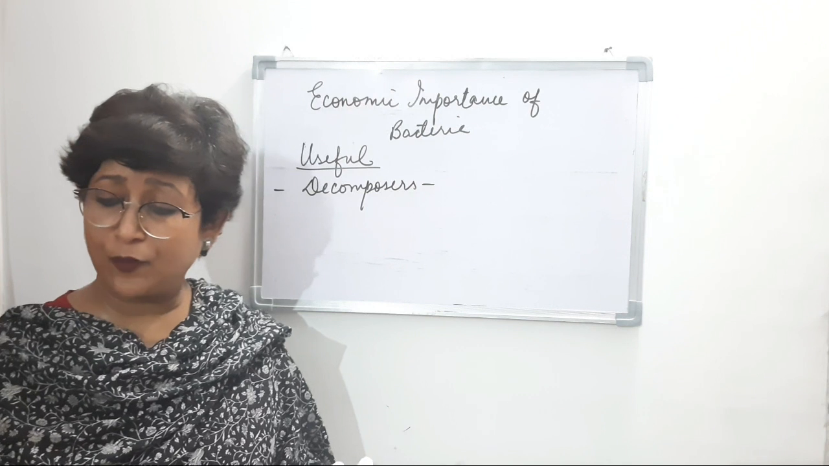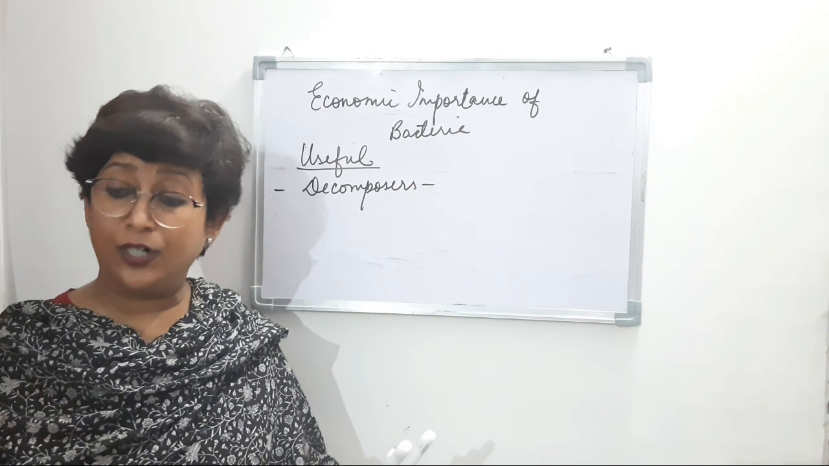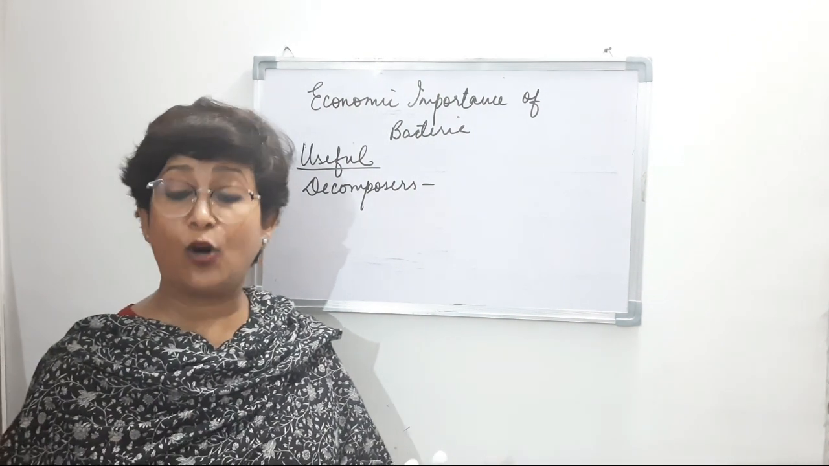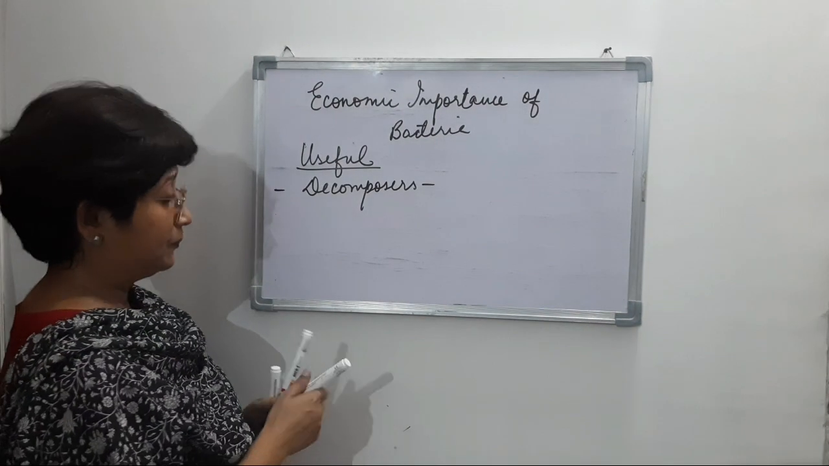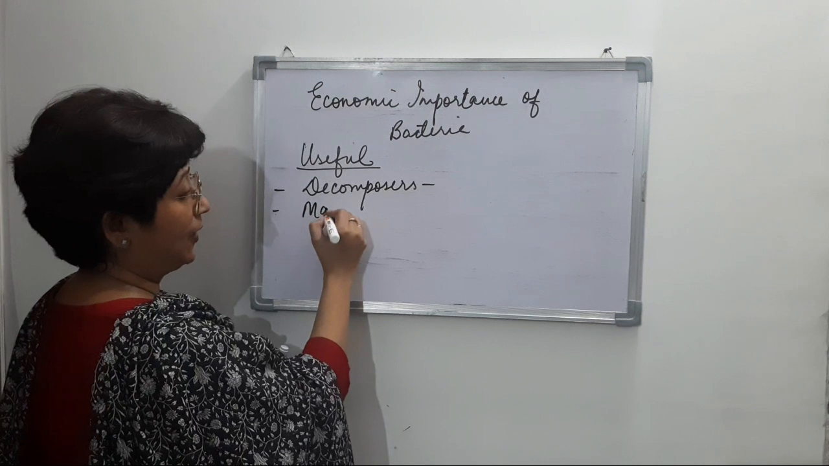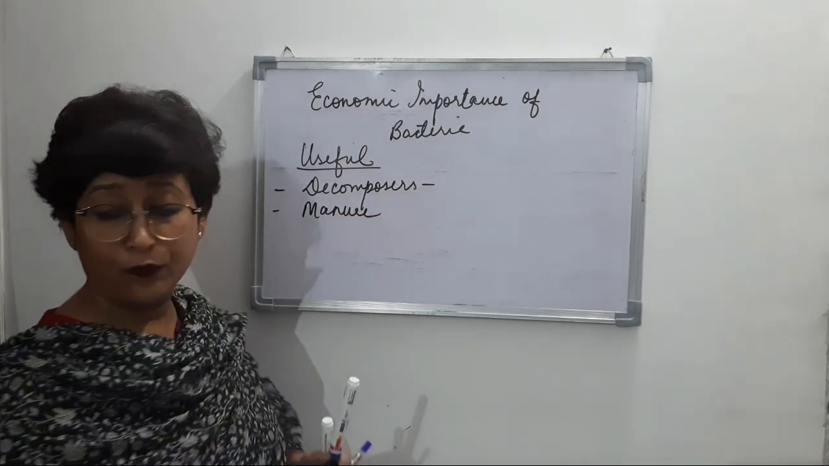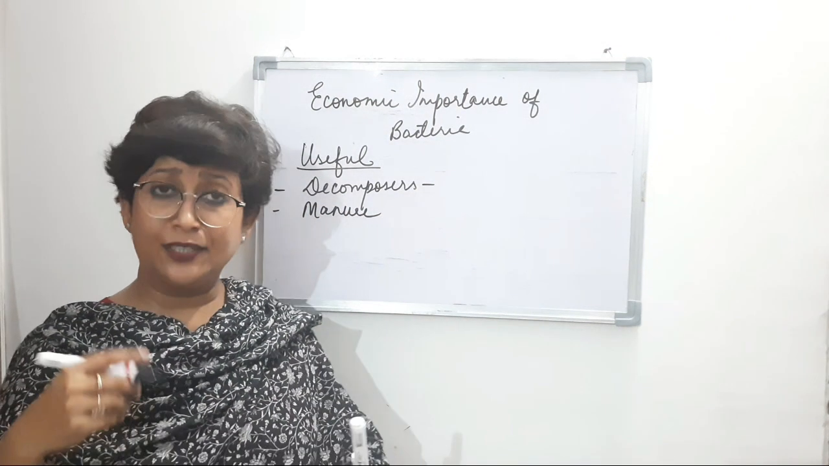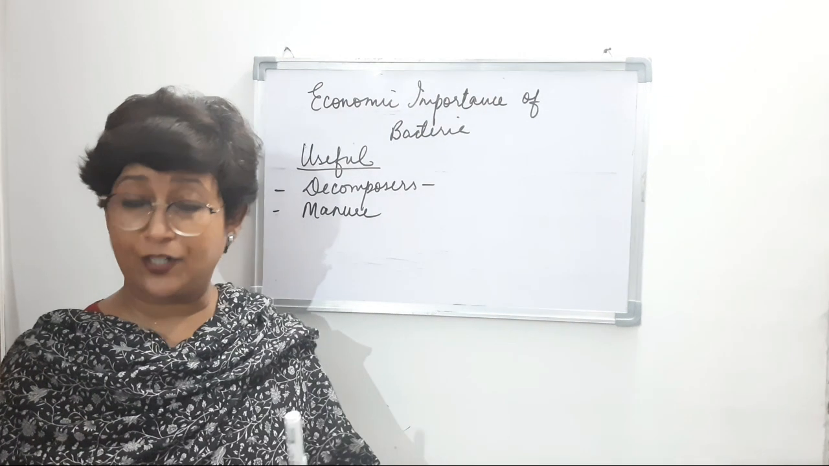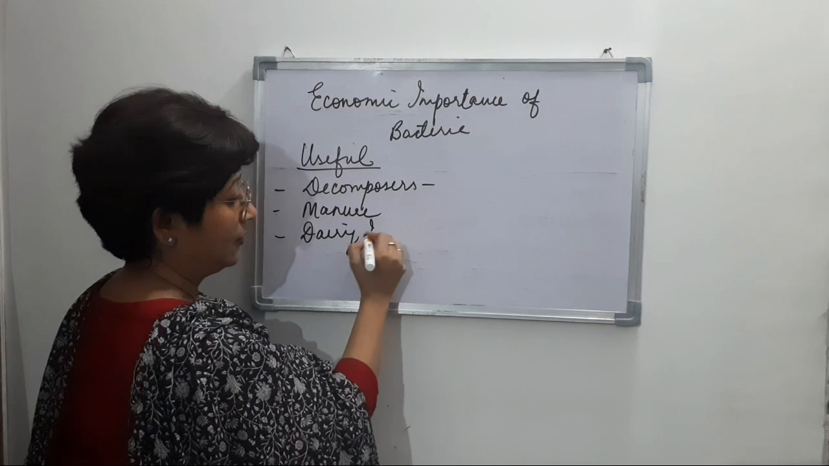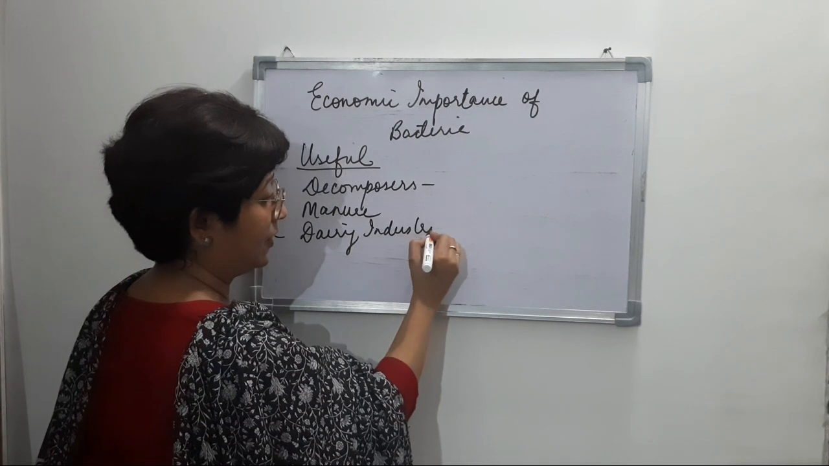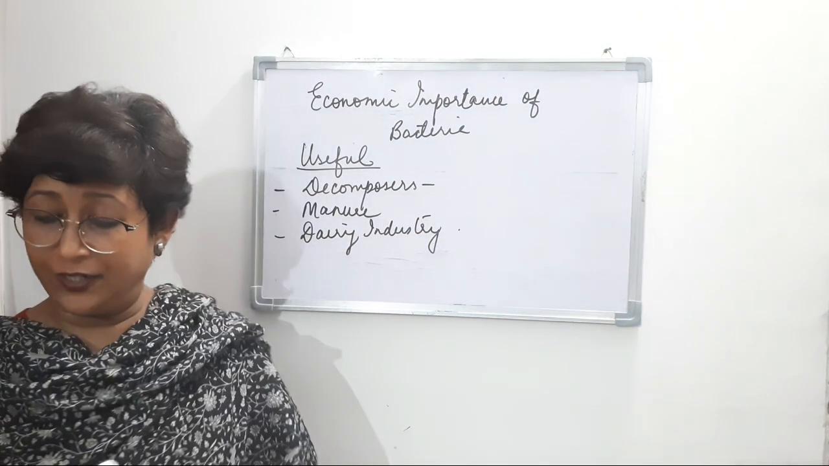There are some saprophytic bacteria that convert the refuse, dung and other organic waste into manure, right? So they convert things into manure. They help in the formation of manure, right? They are used in gobar gas plants, etc. They are also used in the dairy industry, right? So they are used in the dairy industry.